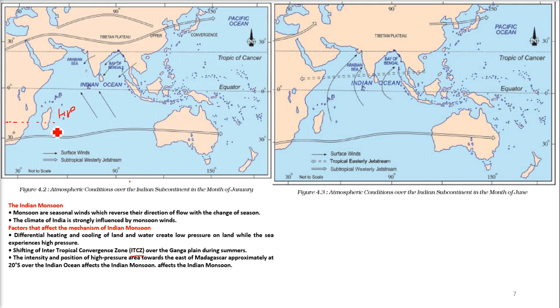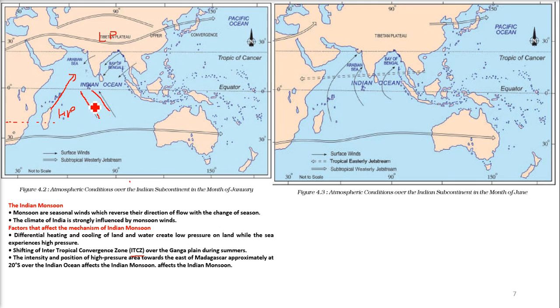This affects the Indian monsoons because this is now the high pressure area. Because the ITCZ is there, it is highly heated. This Tibetan Plateau is highly heated. The warm air has already gone up. So now this is a region of low pressure. So this high pressure region, this low pressure region, now the air has to flow from here to here.